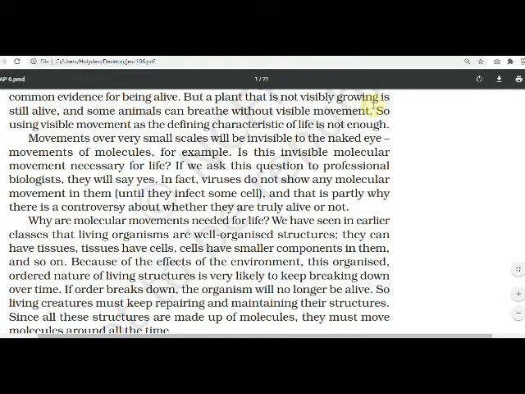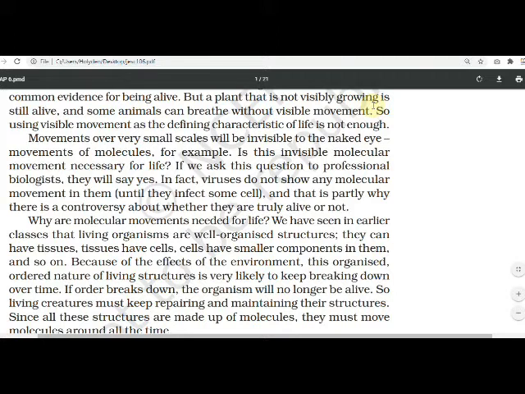Why am I taking the example of the virus, COVID-19, we are facing? Because we are taking the virus example. If it is present 4 to 5 days outside the body, it will not be alive.